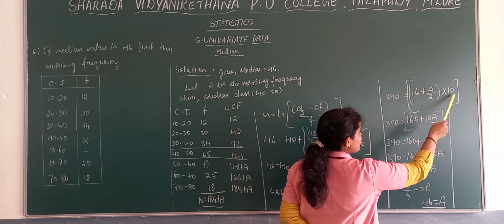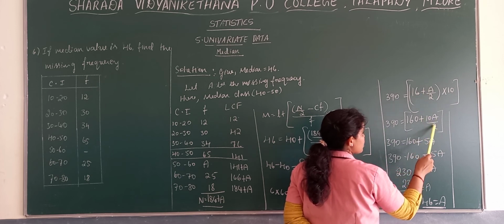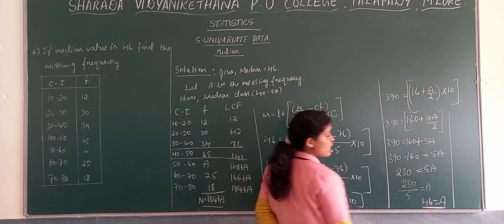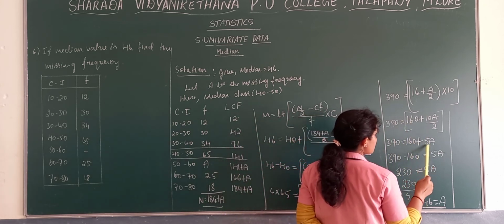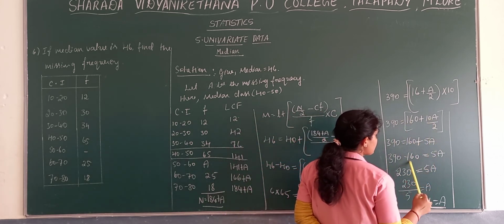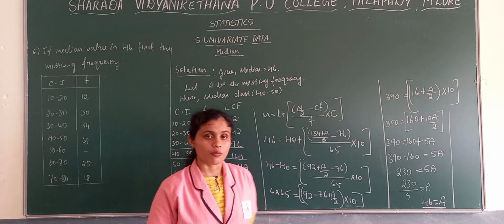Now multiply: 10 into 16, 160. Now 2 fives are 10. So here 390 minus 160 plus 5a. Now 390 minus 160, that is 230. Then 230 by 5, it is 46. So this is about missing frequency.